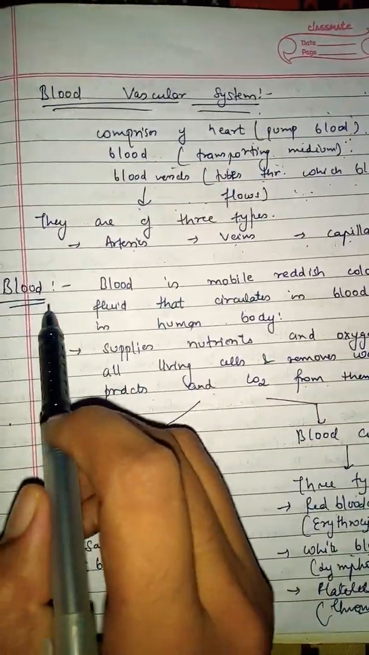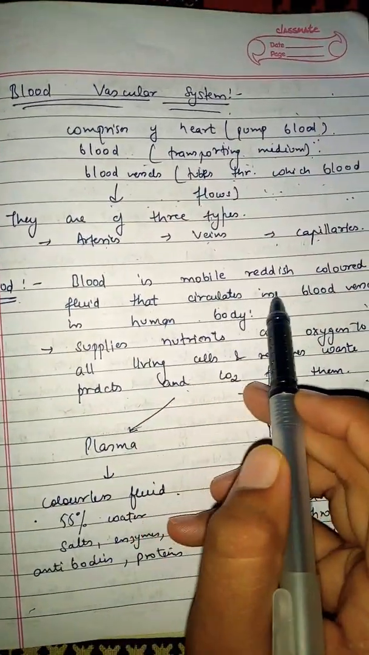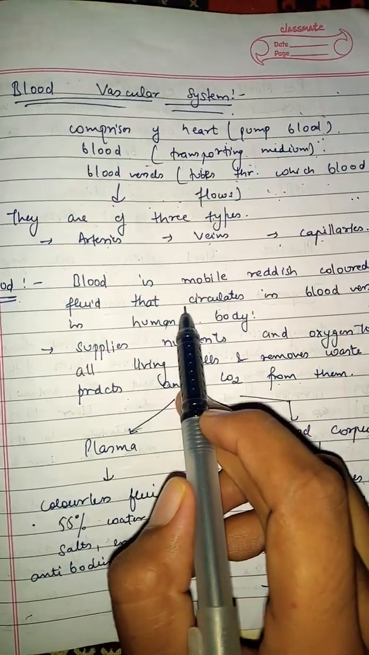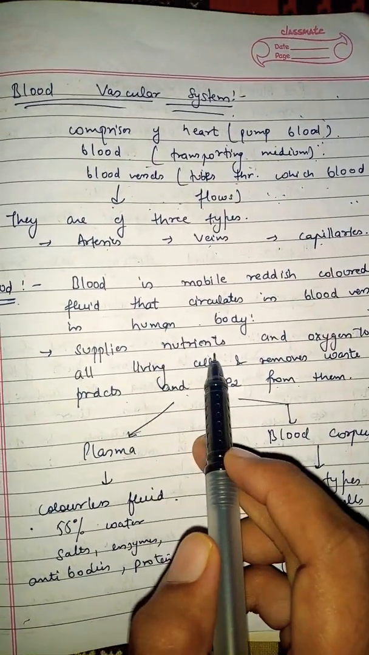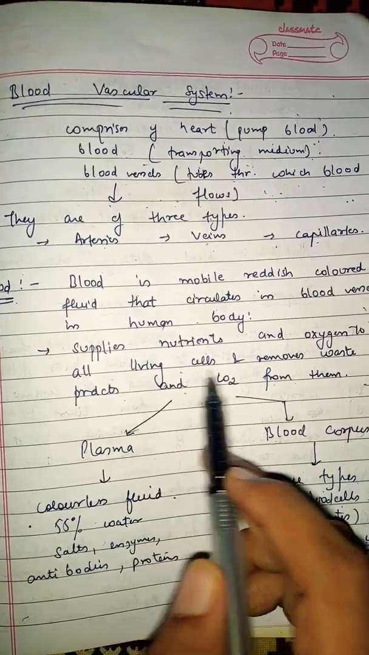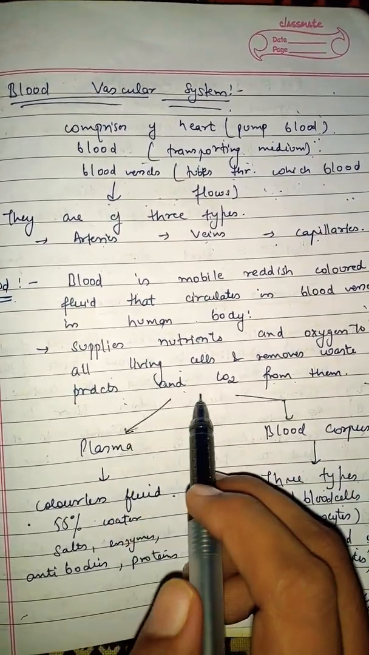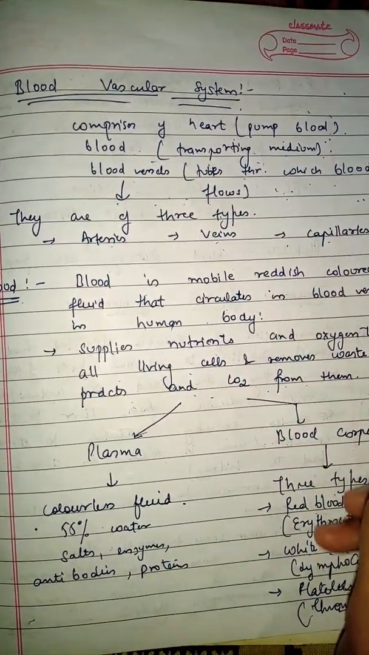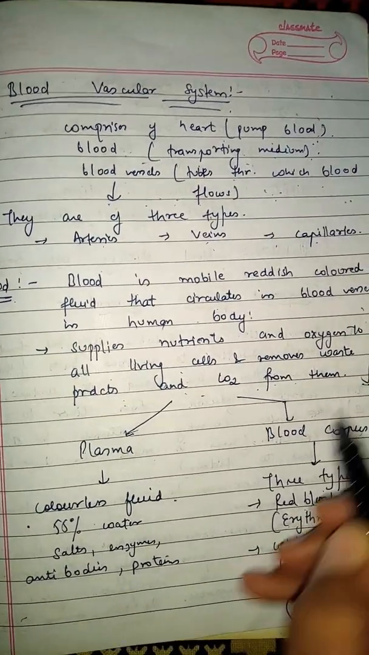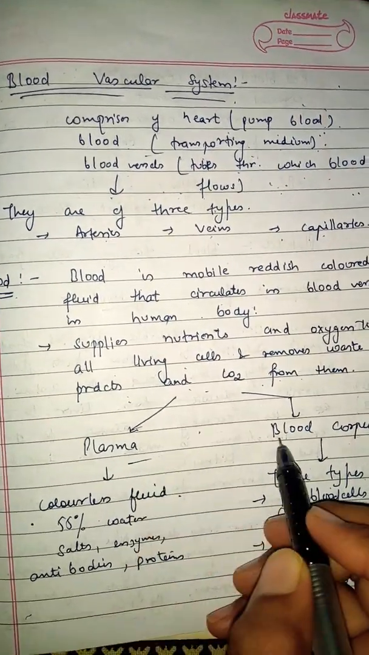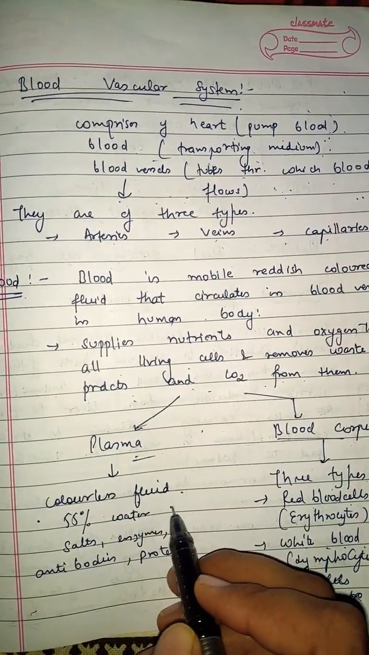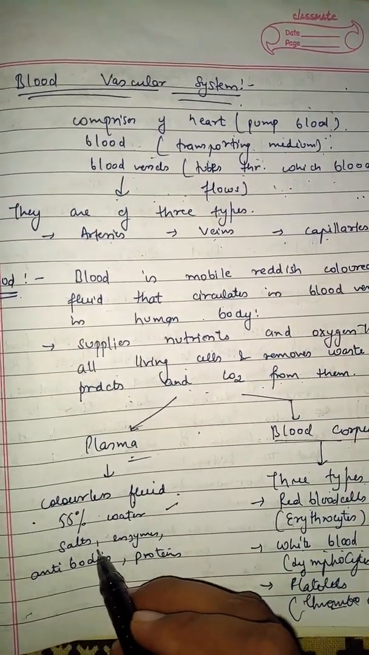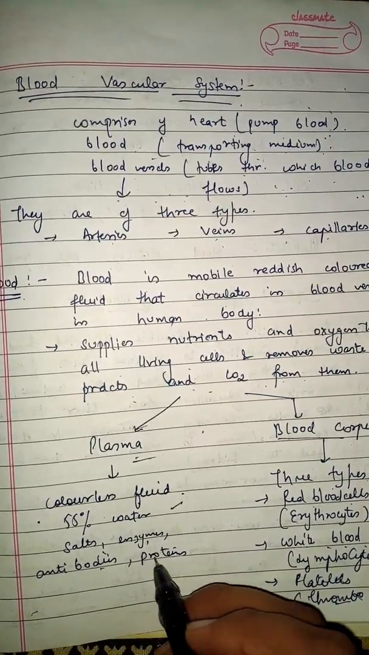First, we will continue with blood. Blood is a mobile, reddish colored fluid that circulates in the blood vessels of the human body. It supplies nutrients and oxygen to all living cells and removes waste products and carbon dioxide from them. The chief function of blood is as a transporting medium. Blood has two components, plasma and blood corpuscles. Plasma is a colorless fluid, consisting of 50% water, salts, enzymes, antibodies and proteins.